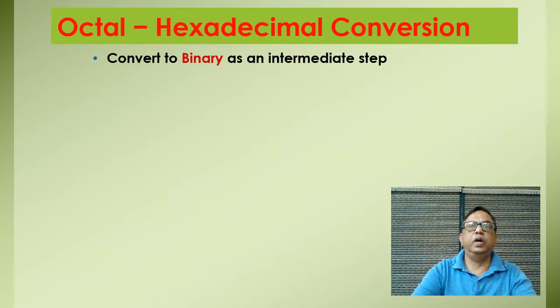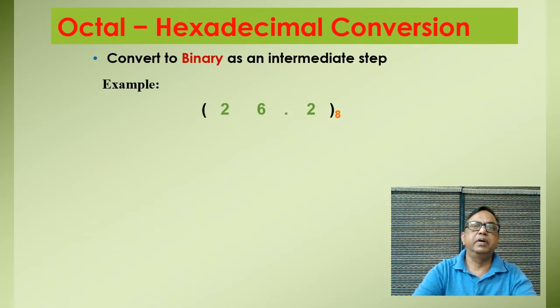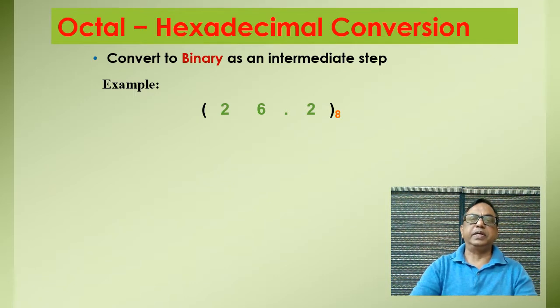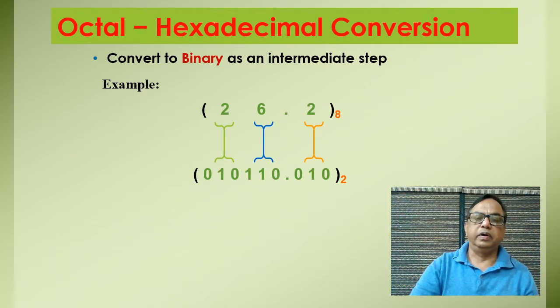Then octal to hexadecimal number system conversion. Convert the binary as the intermediary step, and we have taken a number 26.2 of octal and we want to convert this number. It's a mixed number which is having radix or binary point also.